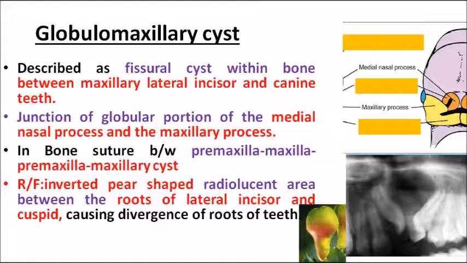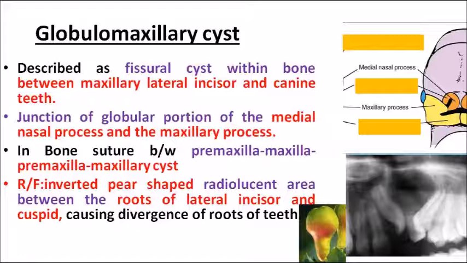Globulomaxillary cyst is seen at the junction of the globular portion of the median nasal process and the maxillary process. Remember, relate and study with the picture. The orange portion is the median nasal process and the yellow portion is the maxillary process. At the junction of union, you have the development of globulomaxillary cyst.